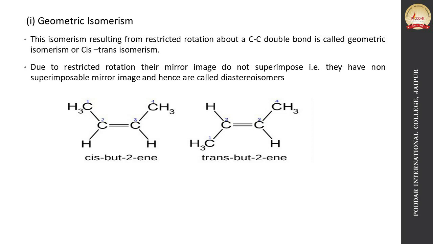Geometric isomerism results from the restricted rotation about a carbon-carbon double bond, and it is also known as cis-trans isomerism. Due to the restricted rotation, their mirror image does not superimpose on the original object, that is, they have no superimposable mirror image and hence are called diastereomers. For example, cis-2-butene and trans-2-butene, and they are not mirror images of each other and they behave as different compounds.